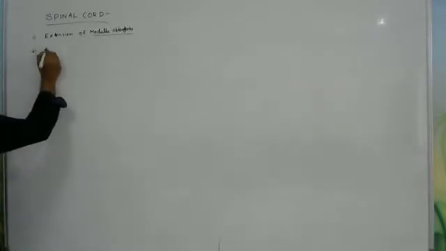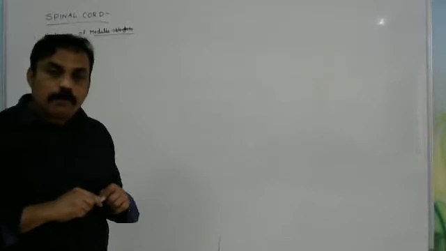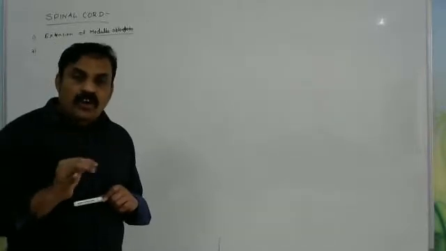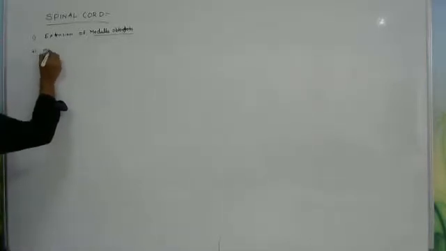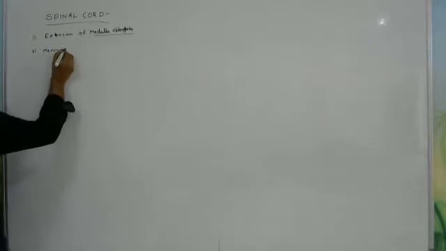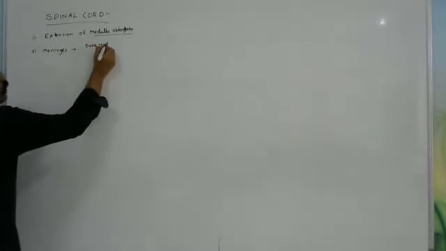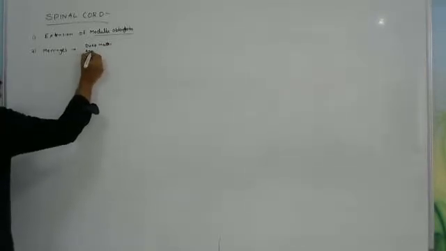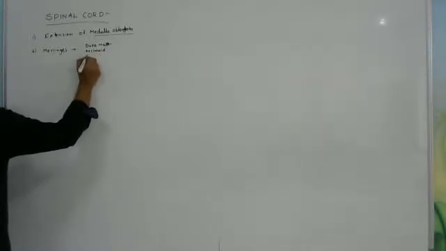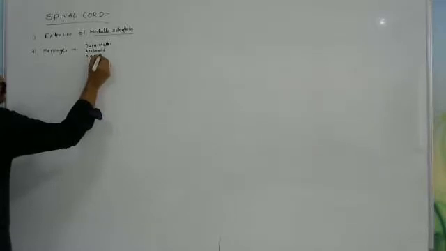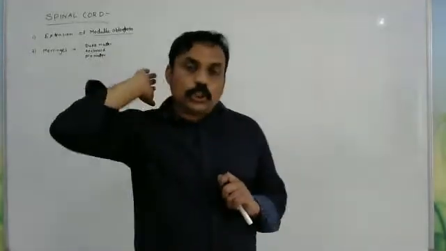We know generally the brain is covered with meninges. Which types of meninges? Dura mater, arachnoid and pia mater. The spinal cord is also covered with meninges, which are the same: dura mater is the outer covering, arachnoid is the middle, and pia mater is the inner.